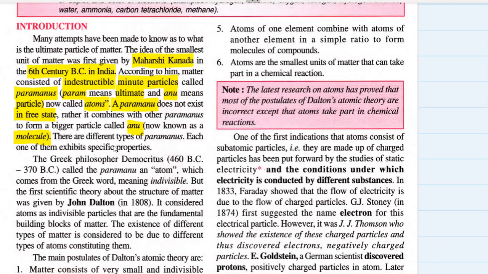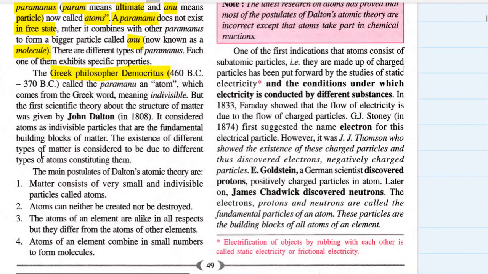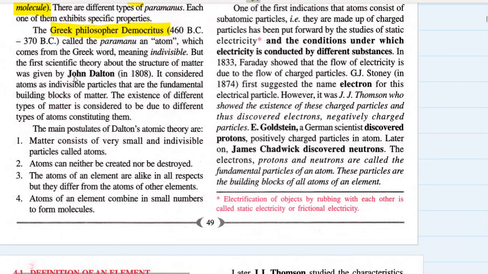Each one of them exhibits specific properties. The Greek philosopher Democritus, 460 BC to 370 BC, called the Parmanu an atom, which comes from the Greek word meaning indivisible. Atom means indivisible. But the first scientific theory about the structure of matter was given by John Dalton in 1808.